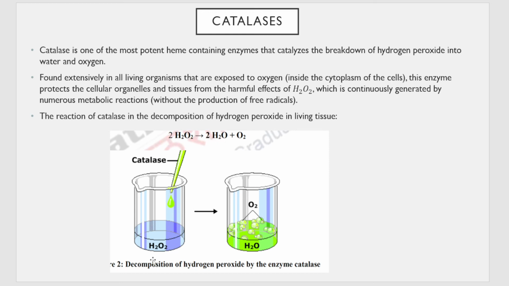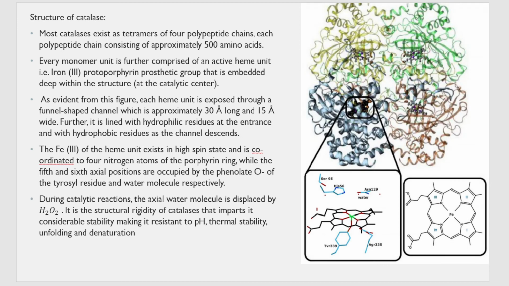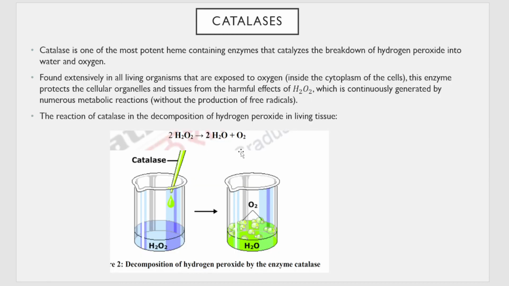You can see this is H2O2, and we have added catalase enzyme, and there is bubble formation in the beaker, that is telling us that oxygen is being removed, and this liquid that is left behind is water. So this is a function of catalase in our body. It is the decomposition of this harmful H2O2 that is produced in the body to give simpler non-poisonous compounds, that is water and oxygen.